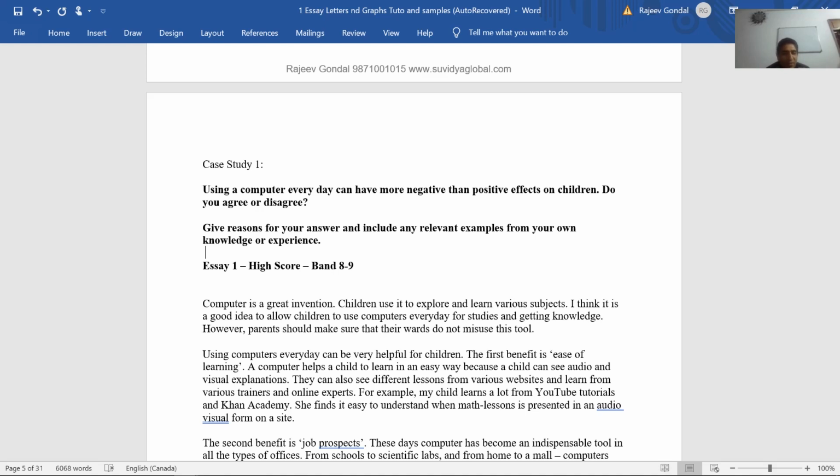All right, fine. So when we look at this question carefully, it says, do you agree or disagree? So this is like an agree or disagree kind of question, wherein we have to have a very clear-cut answer that we should allow children to use computers every day or not, and understanding the tone of the question and answering accordingly is very important.